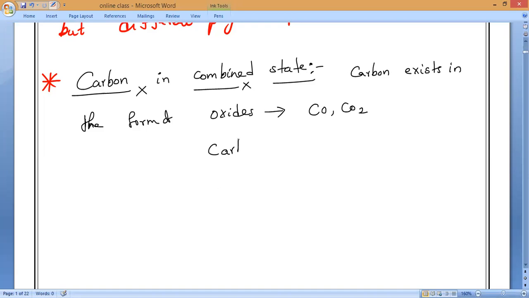Next, in the form of carbonates. Carbonates, tell me what is the formula? CO3 2 minus. In the form of bicarbonates. What is the bicarbonate? HCO3 minus. HCO3 minus. Understanding, correct?